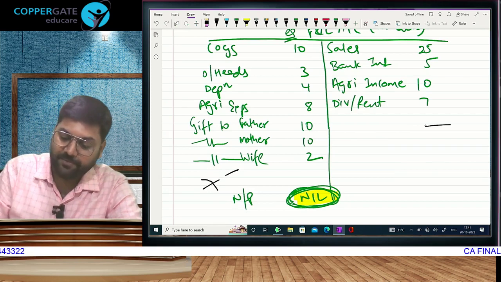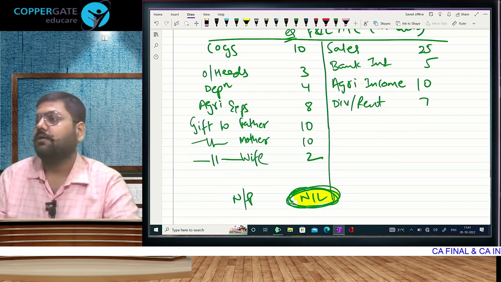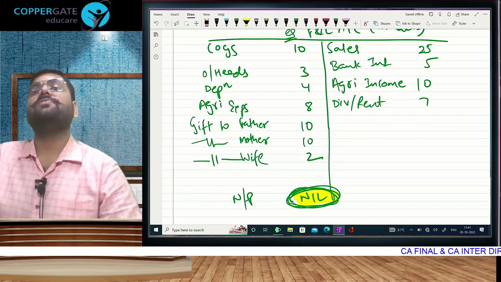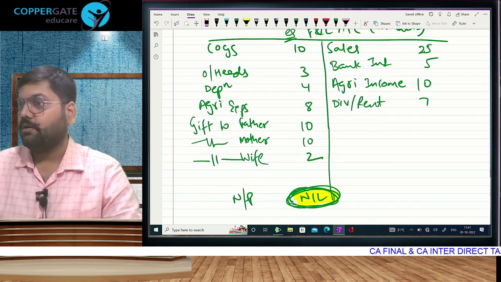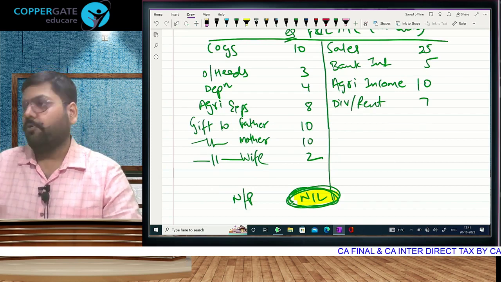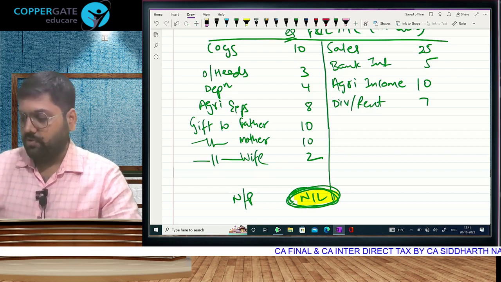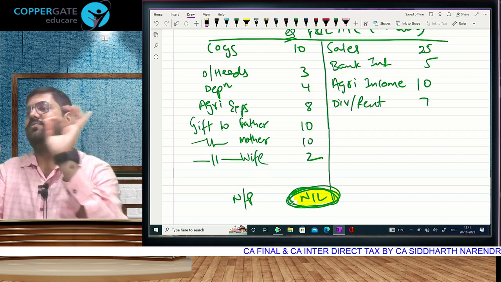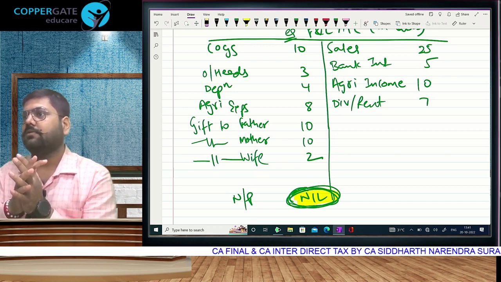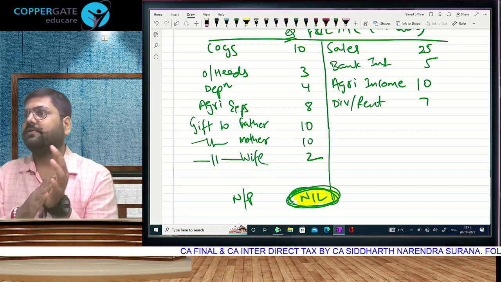The charging section says net profit is taxable income. Okay? We have seen the concept of profit before today. Where? Profit and loss account. Yes or no? So, chronologically, we started. What have we studied?